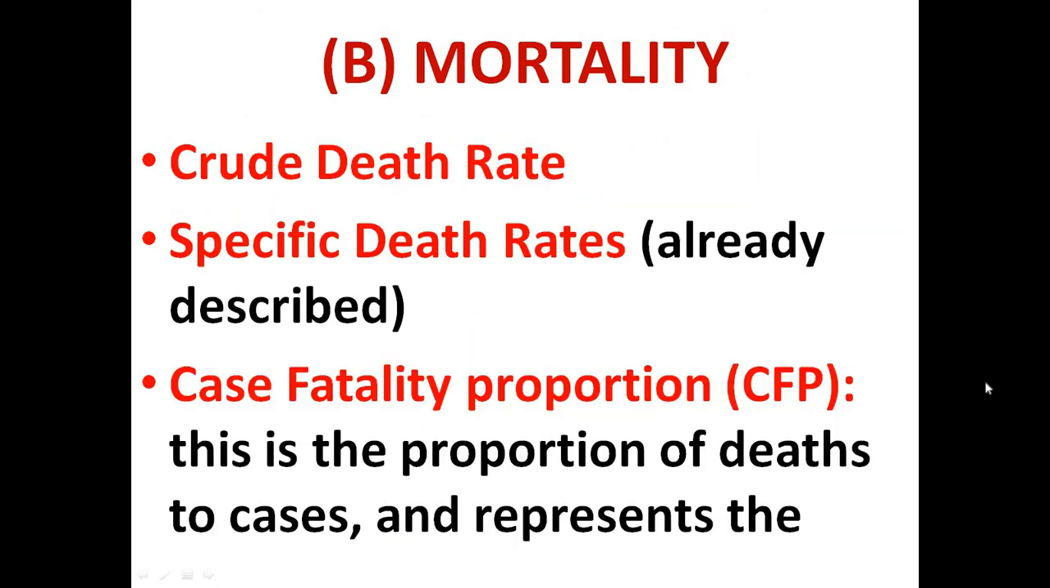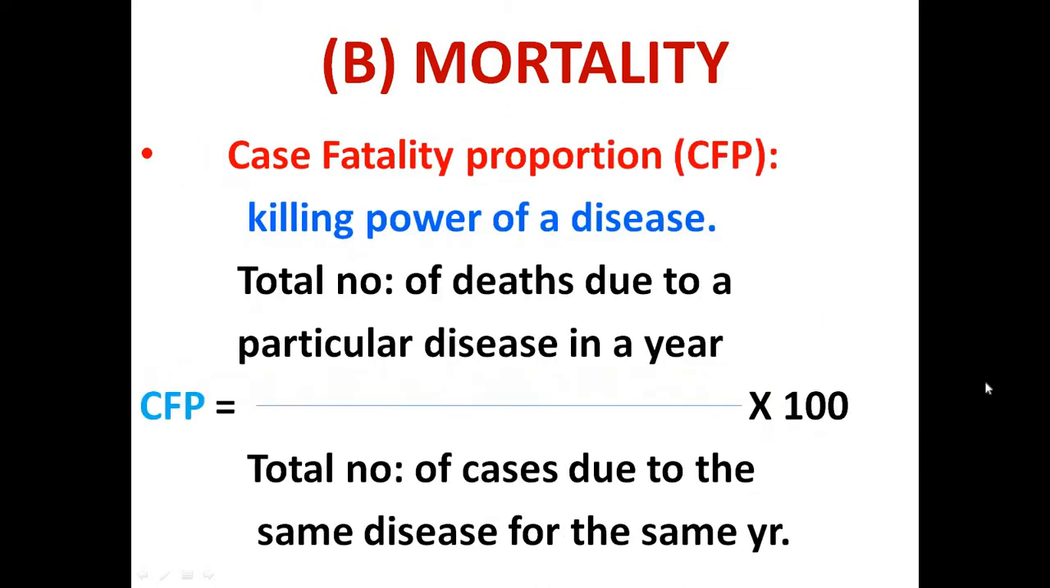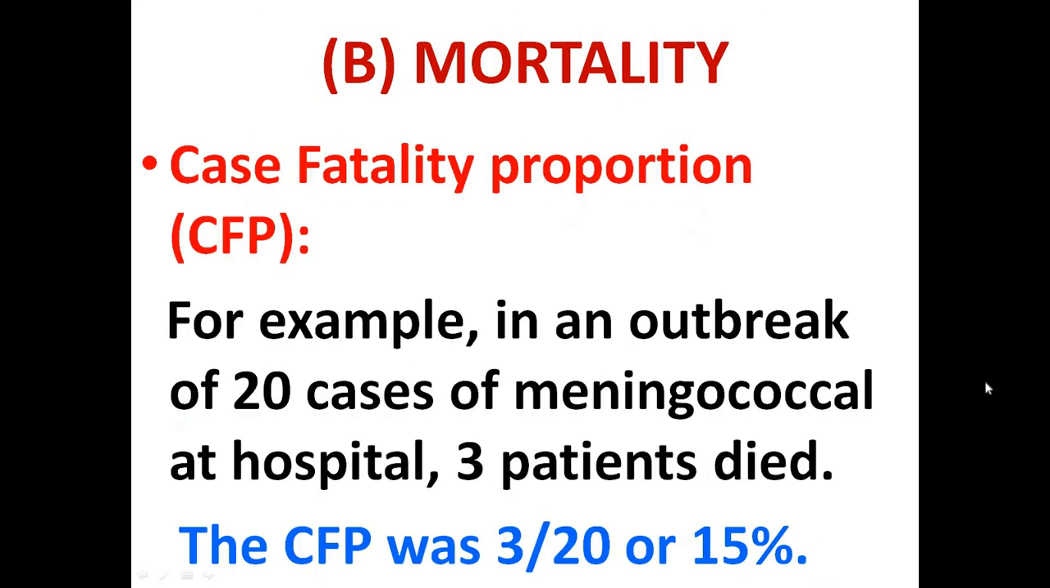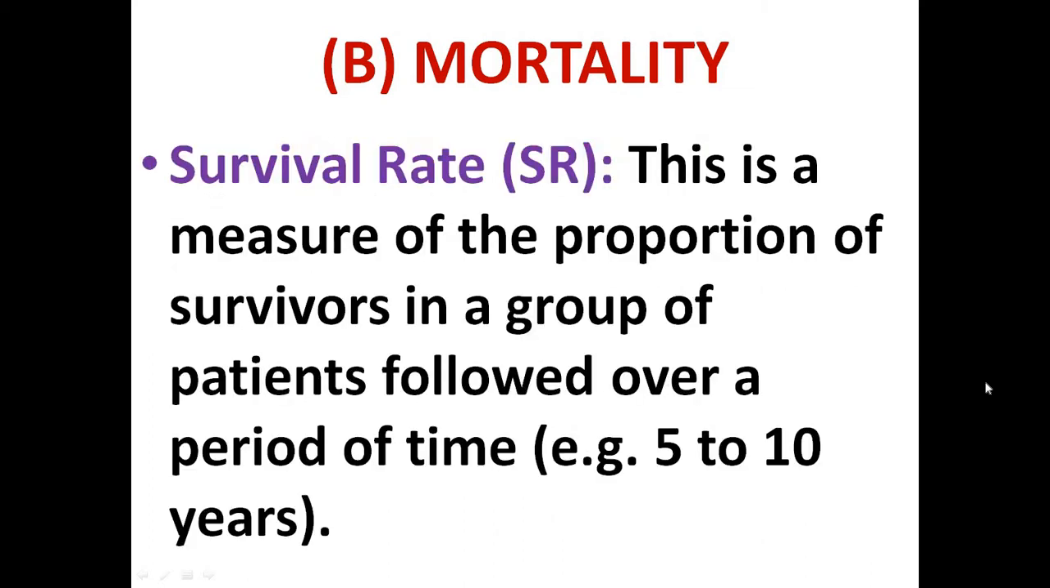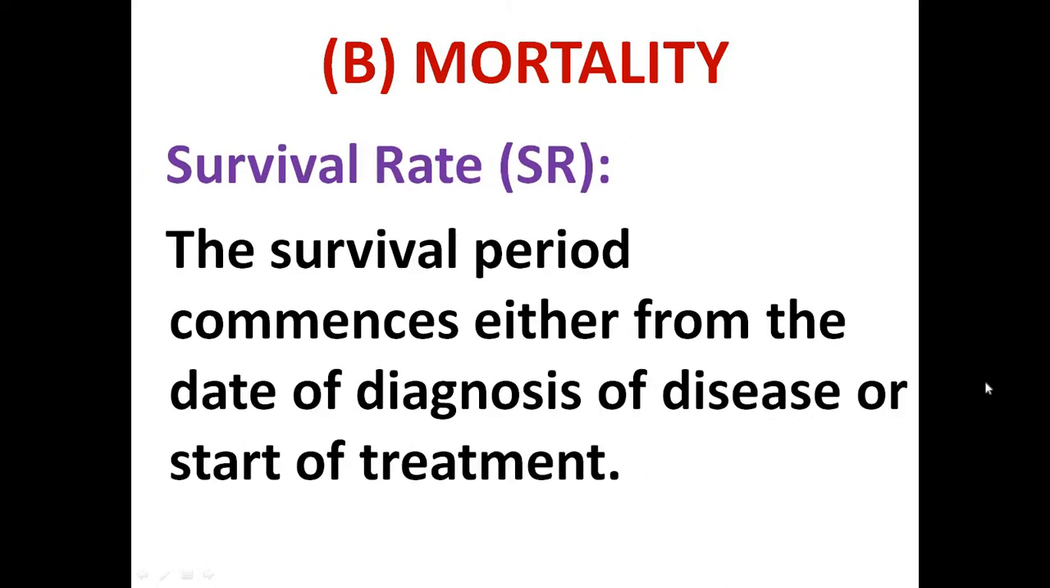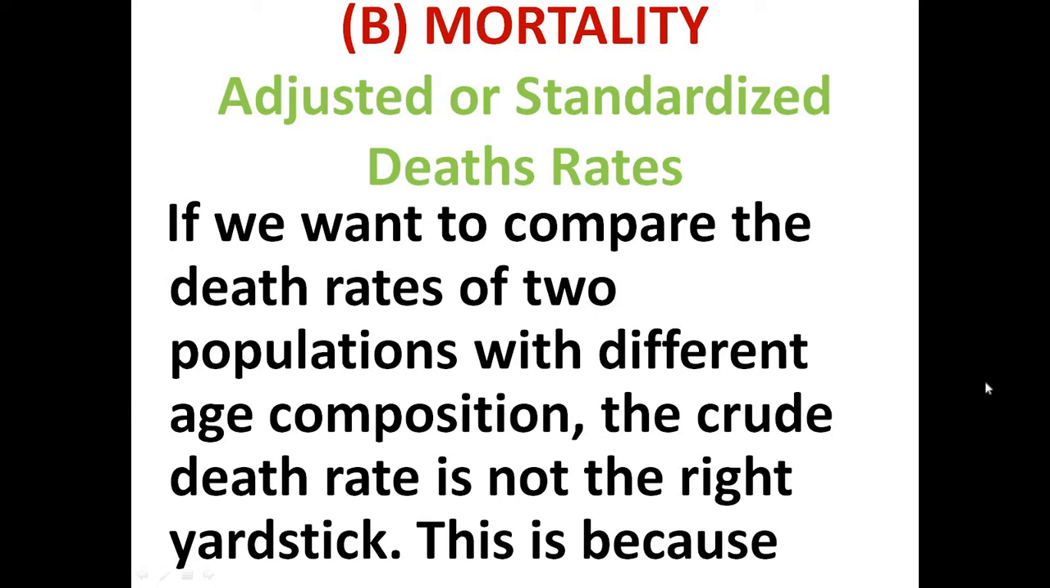As far as the mortality data is concerned, first of all we need the crude death rate, the specific death rates, and the case fatality proportions regarding specific populations in specific groups. Then we saw the proportional mortality rate. Then we saw the survival rate, knowing how many people survived from a disease in a stipulated observed time. And then we saw the adjusted or standardized death rates, because sometimes the population in the study may be very small, or the group is exposed to certain specific factors.